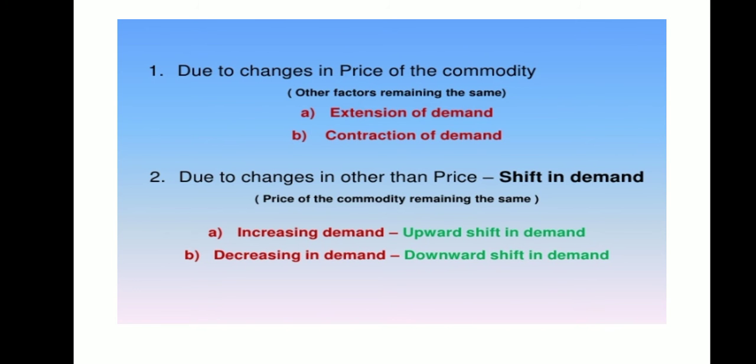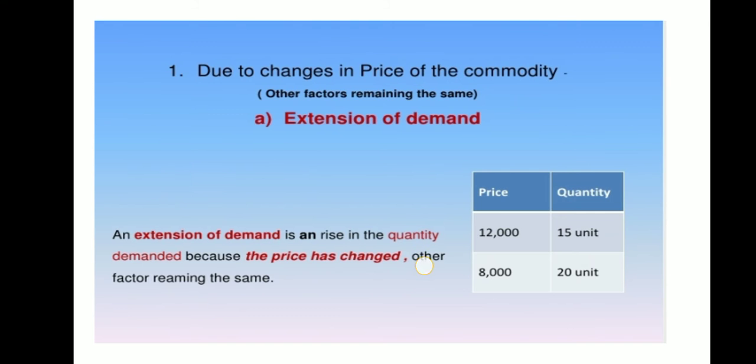Due to changes in the price of a commodity, other factors remaining constant, there are two things happening. First is extension of demand, the other one is contraction of demand. Due to changes other than the price, there will be a shift in the demand. What you can see is an increase in demand or a decrease in demand.